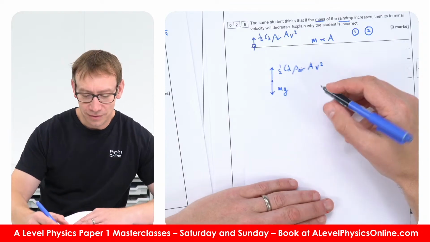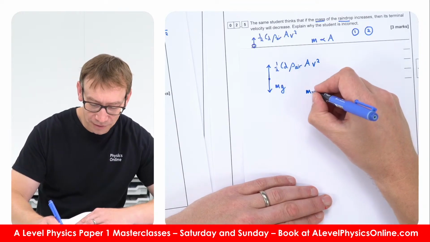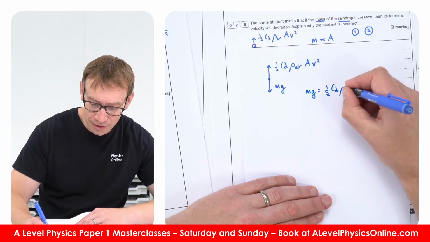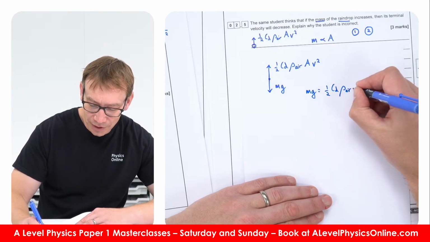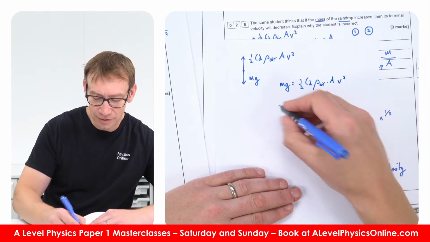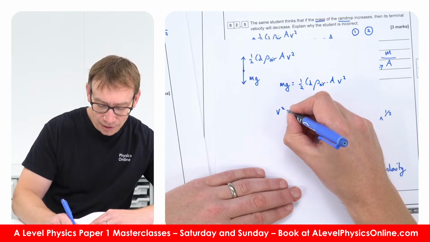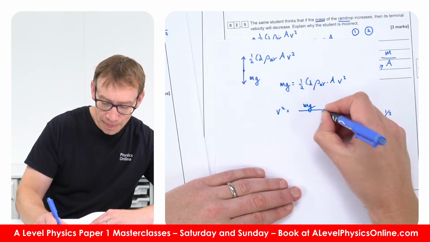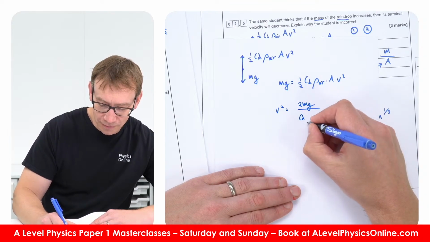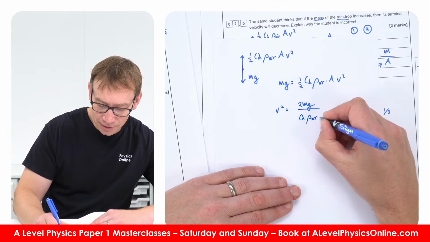So that means we can say that the mass down mg is equal to a half times that coefficient times the density of air times the area times v squared. And that means that v squared is equal to 2mg over the drag coefficient times density of air times the area.